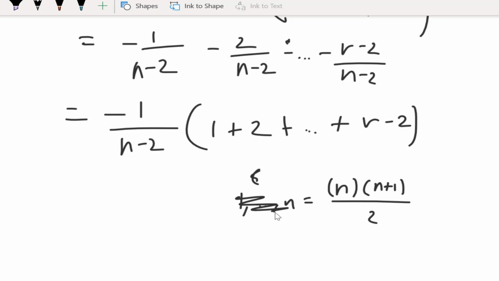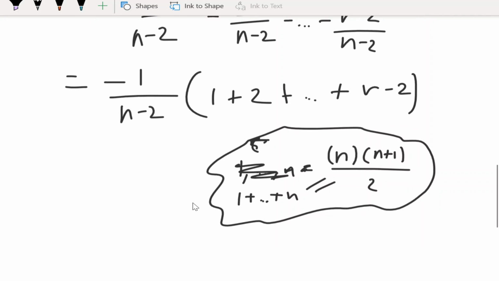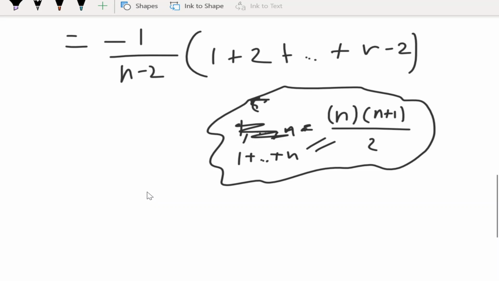And fun fact, apparently Gauss discovered that when he was 10 years old. So if you're ever feeling dumb, I guess that makes you feel dumber. My bad.